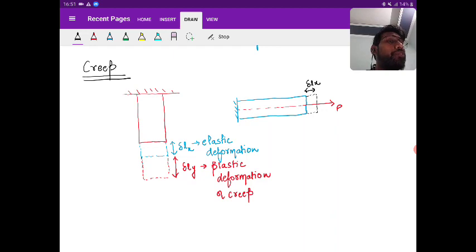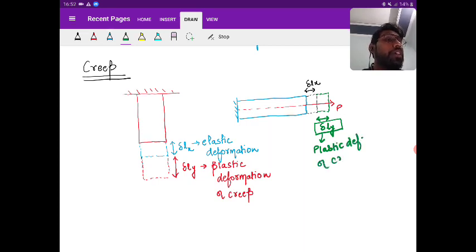Now with time, if this load is applied continuously on this bar, what will happen? It will undergo plastic deformation, and this plastic deformation, delta Ly, I'm calling creep. Is it clear? So this plastic deformation is creep.